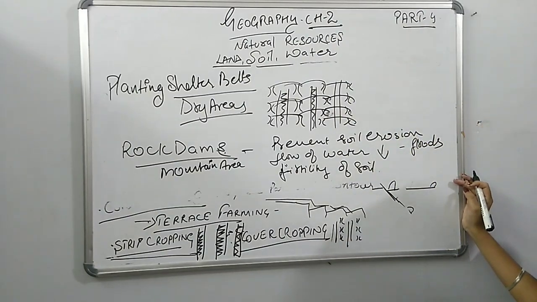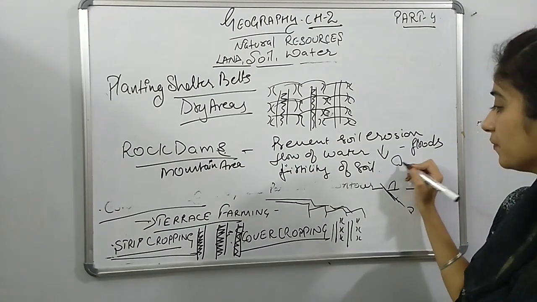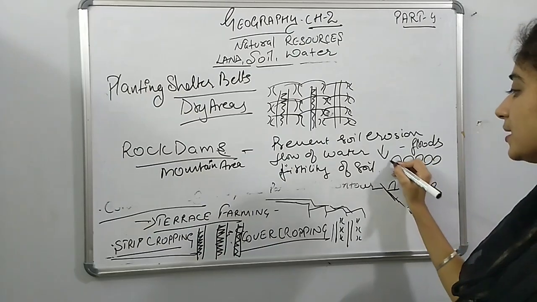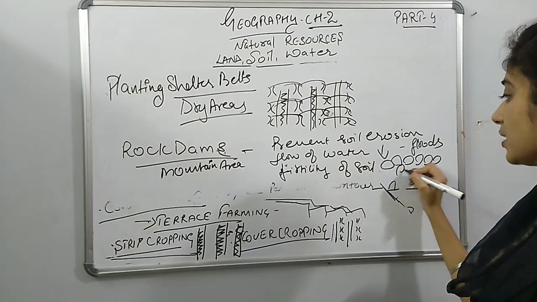To check all these things, we have been putting the rocks, plugging it, and then placing it in an area in such a way,